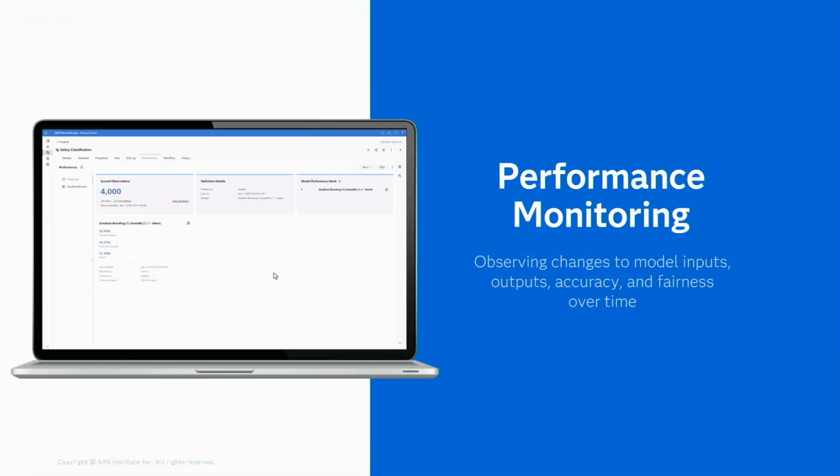So I'm going to just jump ahead straight into performance monitoring so you can see how that data populated the model card.